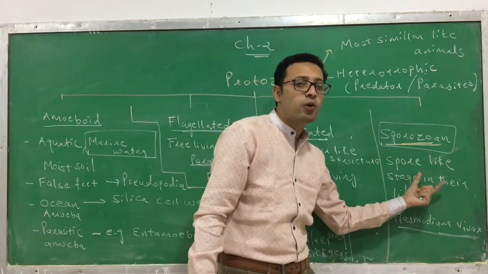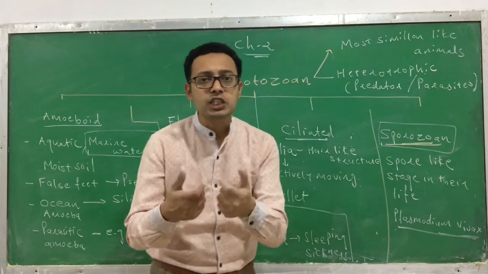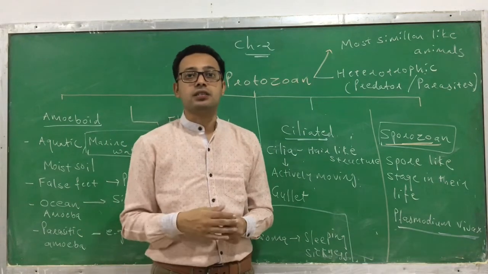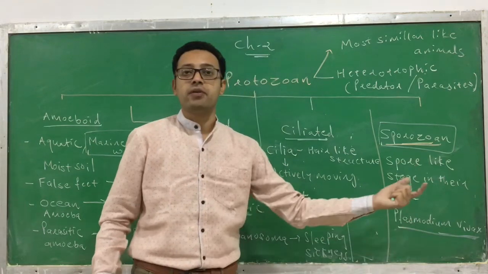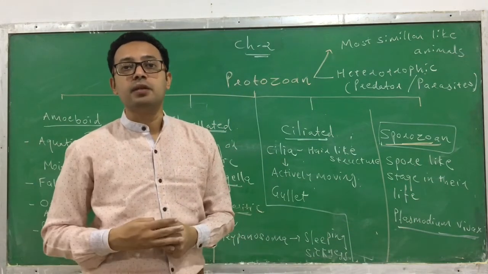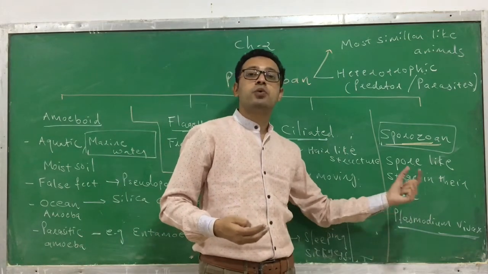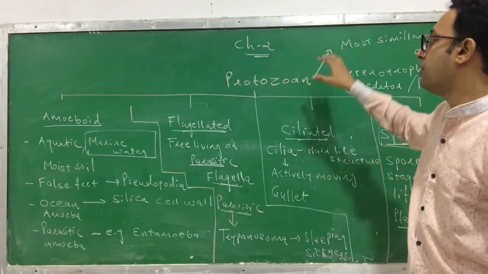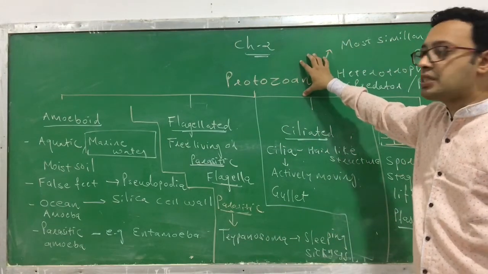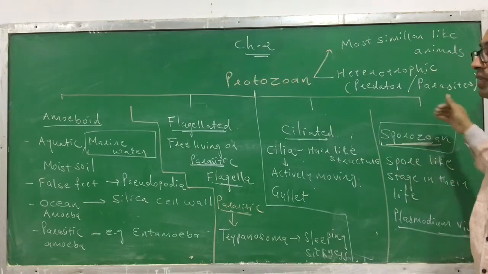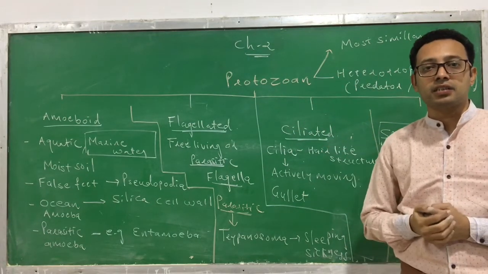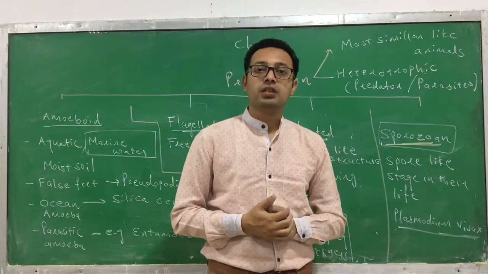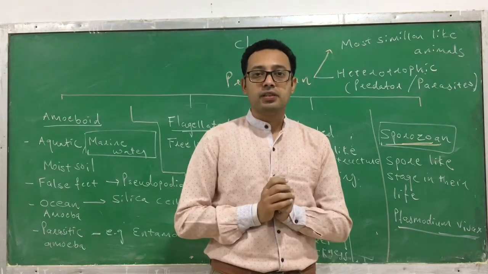So they have a spore-like stage in their life, and these spores are infectious and can cause an infection, can cause a disease. This is one example, like Plasmodium vivax. This is responsible for causing malaria because it has an infectious spore-like stage in its life. So that's all about the last class of kingdom Protista, the protozoa, which is subdivided into 4 types, and we have discussed their characteristics. All of these are important, and any of them can be asked in an examination, so you have to prepare all very well.